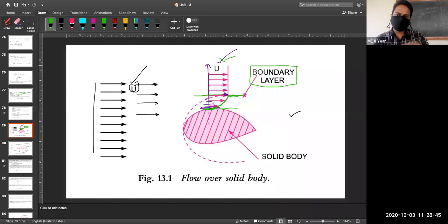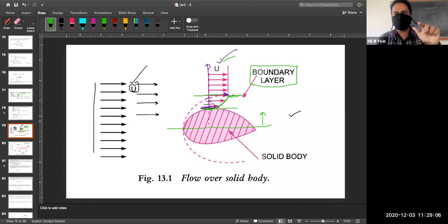I have shown it for the upper part of the solid. The same is the case on the bottom side also. Wherever there is fluid and there is interaction with any solid surface, the same thing will happen.